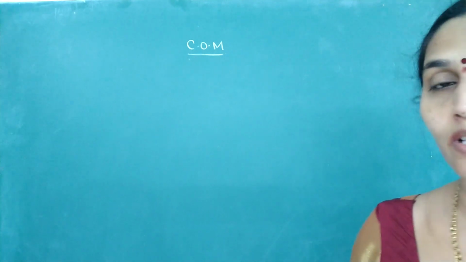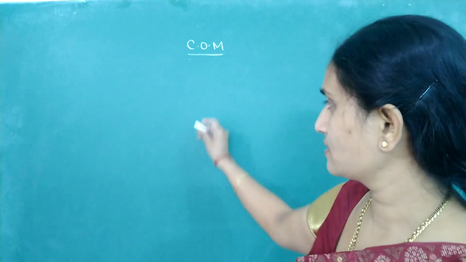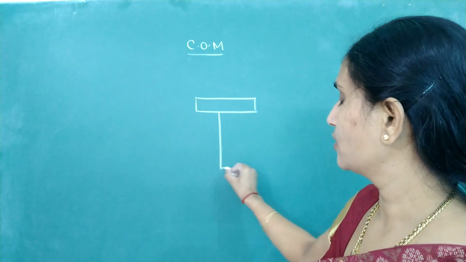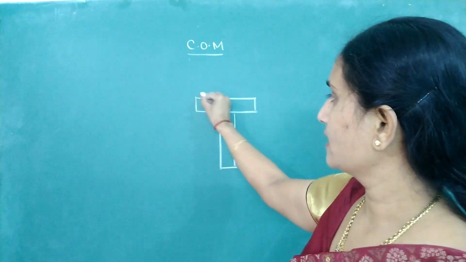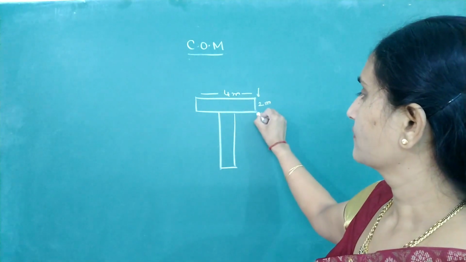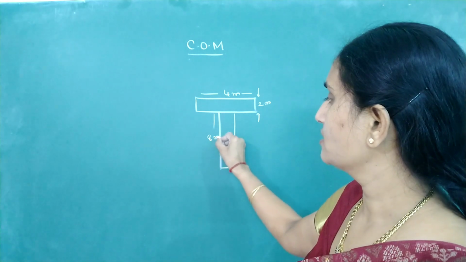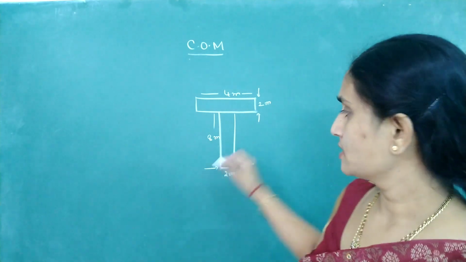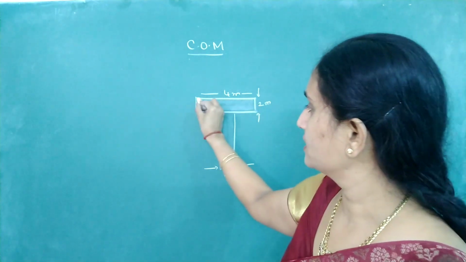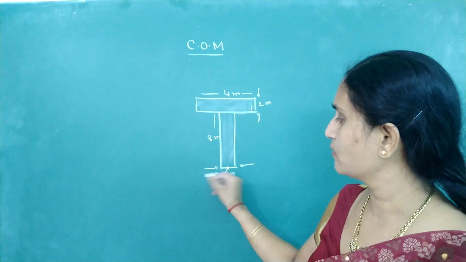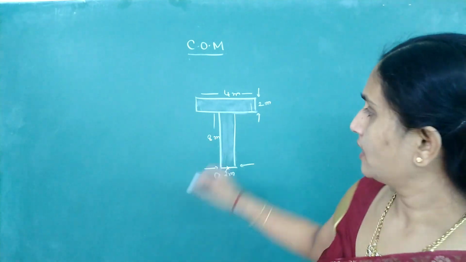Sometimes you may be given a continuous object and you are asked to locate the position of center of mass. This is a very often given question. A T-shaped object, 2-dimensional, and its dimensions are given. I'll take it as 4 and 2, and this as 8 meter and 2 meter. For this type of object, which is made up of the same material, a T-shaped lamina, if they ask you to locate the center of mass from any reference point, say from the point O, then how to locate the center of mass?